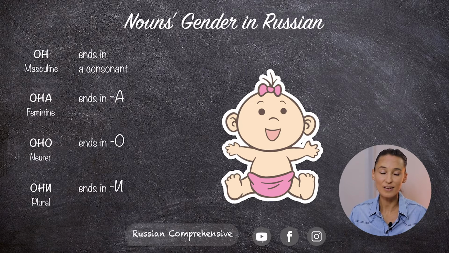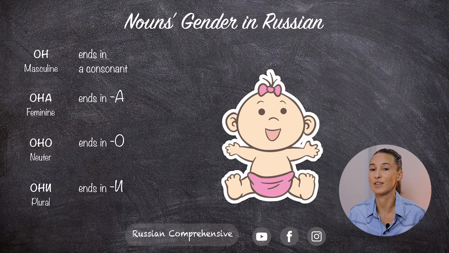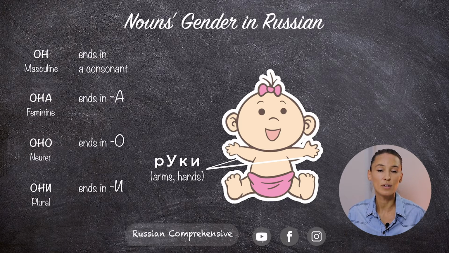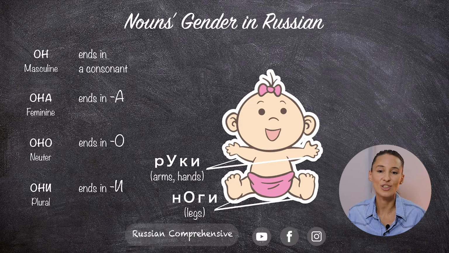And они, they, implies that most nouns that end in и are plural, like руки, они, ноги, они,